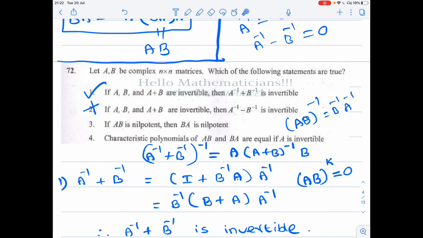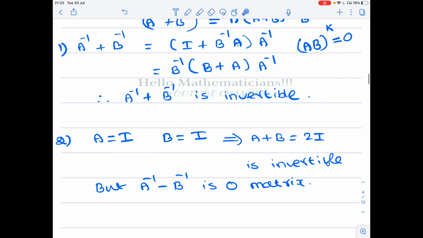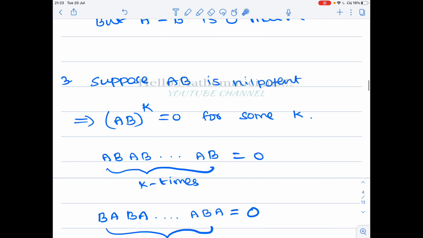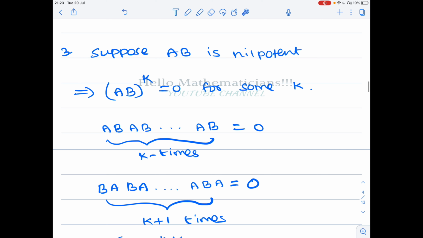Next, it is given that if AB is invertible, then BA is invertible. What is the meaning of AB is invertible? I'm sorry, it is given that AB is nilpotent. Then we want to claim that BA is nilpotent. What is the meaning of AB is nilpotent? AB is nilpotent means AB the whole power k equals 0 for some k. Since AB is nilpotent, we have AB the whole power k equal to 0 for some k. This implies that AB multiplied k times gives 0.